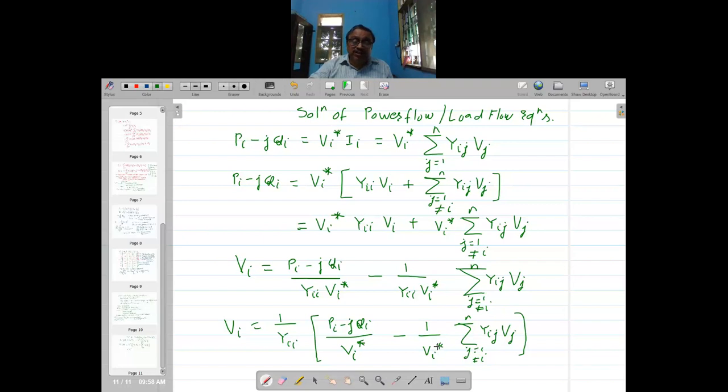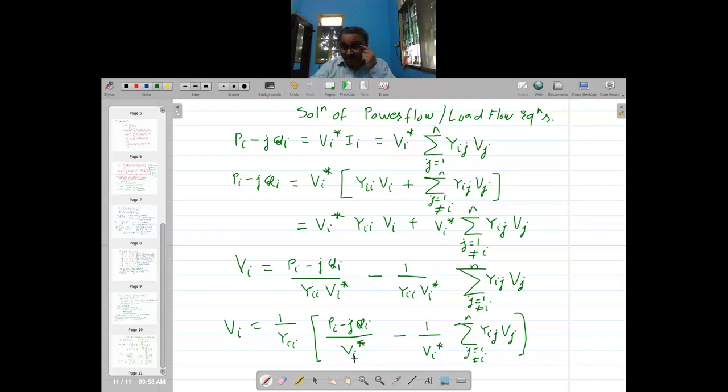Now I try to linearize this equation. How do I linearize? If I assume that Vi conjugate is a fixed quantity, then we can. But how can we assume that?